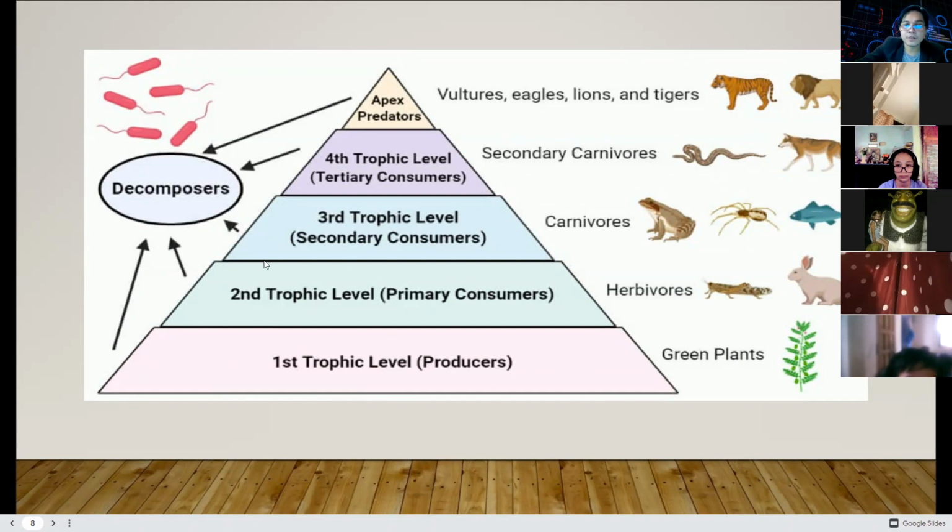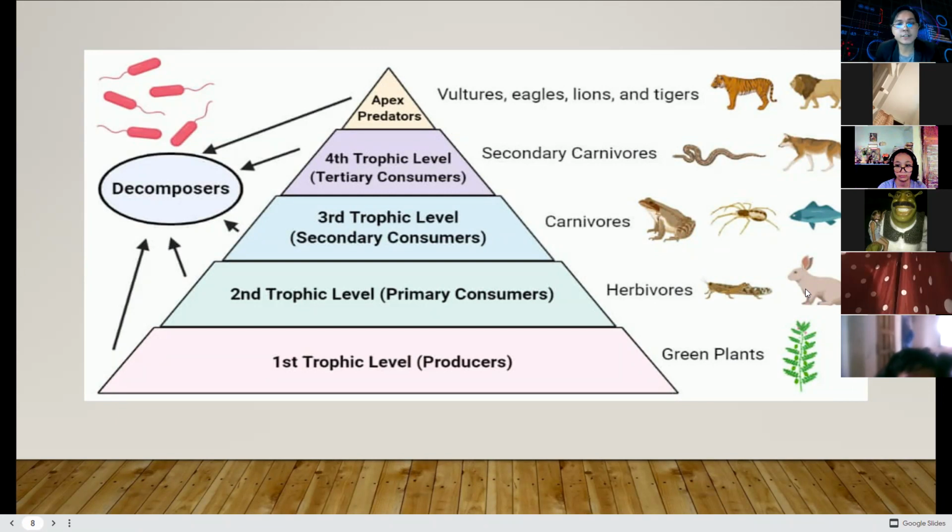The second level of the pyramid is the second trophic level. This is the primary consumers. In the second trophic level, you can see herbivores like grasshoppers, and what else? Rabbits, and all of those organisms that feed on plants. They usually feed on plants.